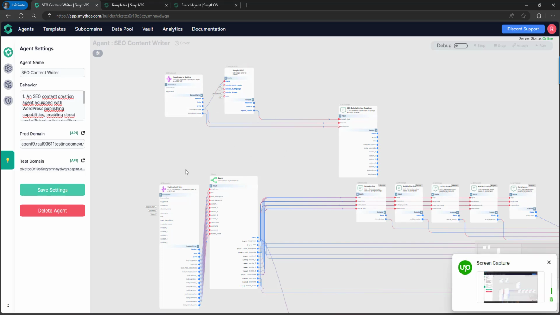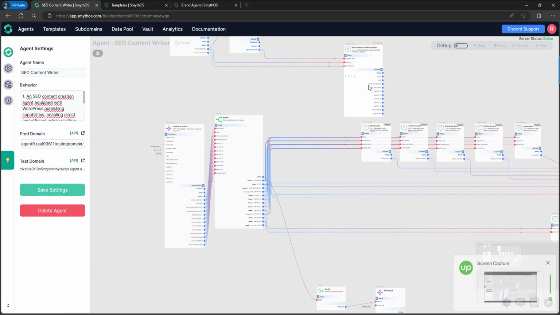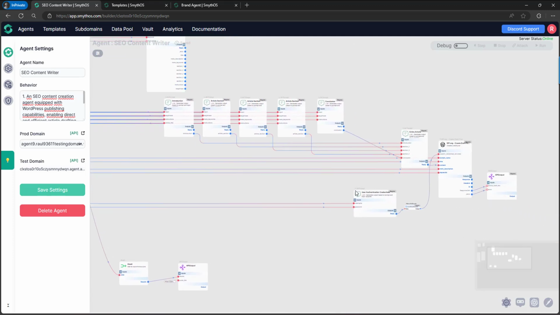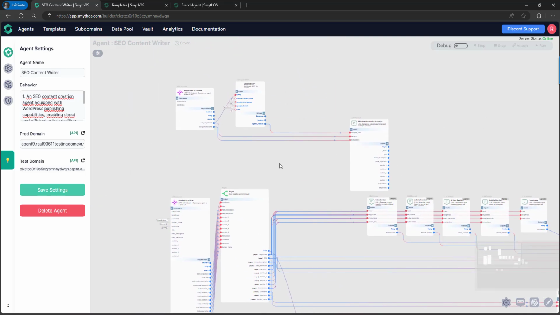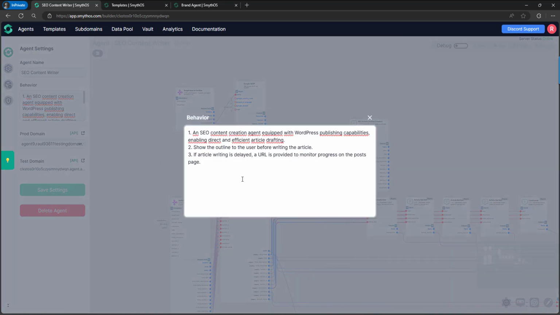We have two endpoints, one to create the outline, and once the outline is ready, that information is delivered to the other endpoint to write the full article and publish a draft in a WordPress site. And that's it. Okay, so let's check the behavior field. We have three rules. The first one is really simple.